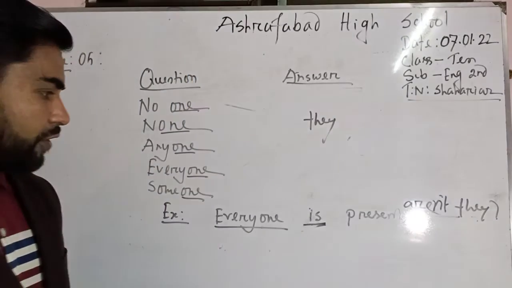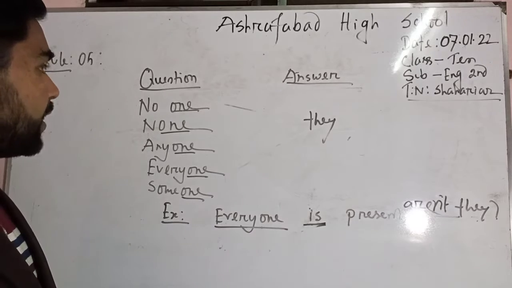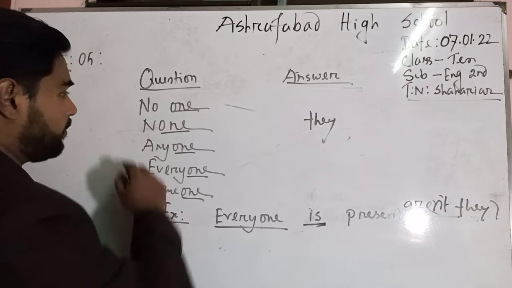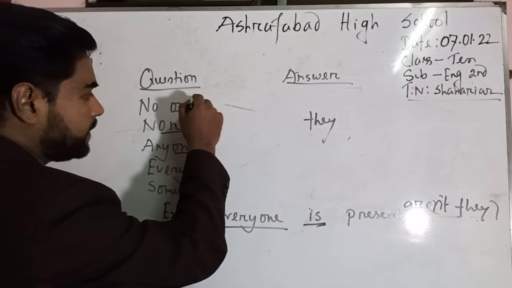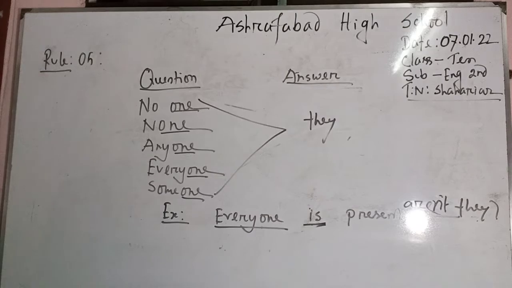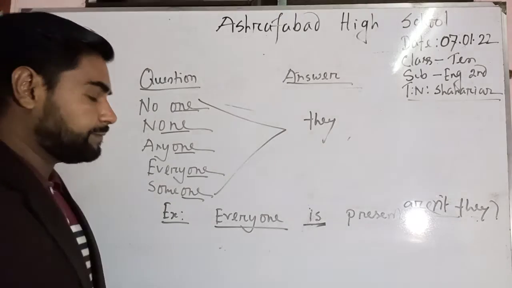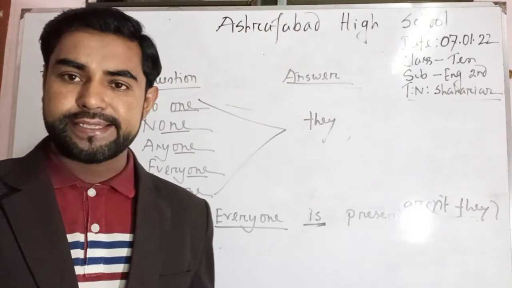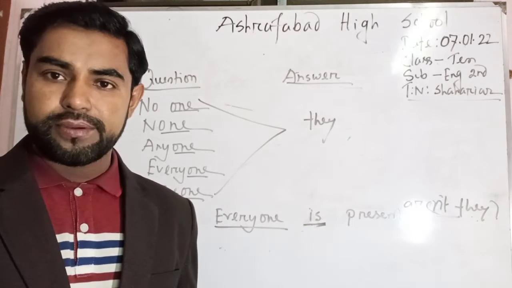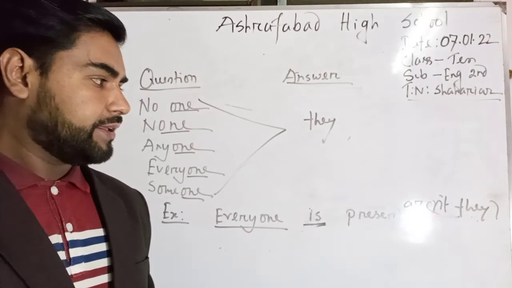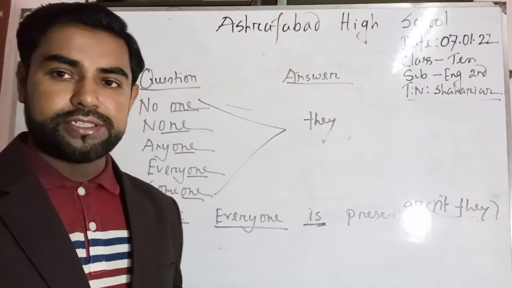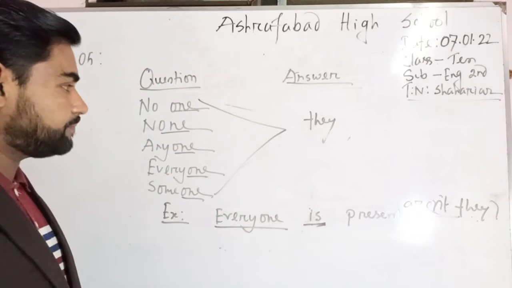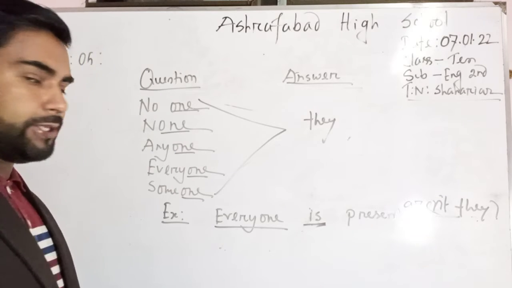I'm giving you some time for you to understand, and I also want you to copy. If you have any problem, you have to remember all these 5 words that end with one. In this way you remember, if any word ends with one, it will be replaced by they while writing down the answer to the tag question. This is an easy way for you to remember all these words.